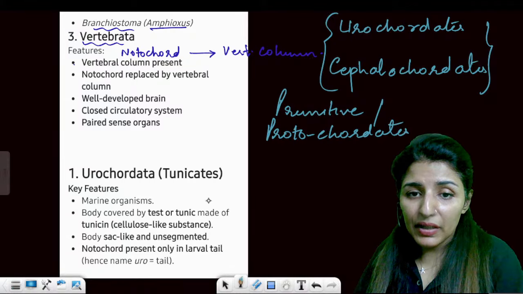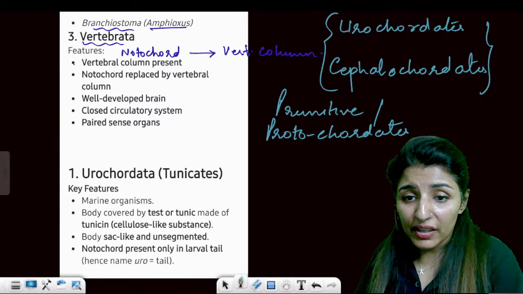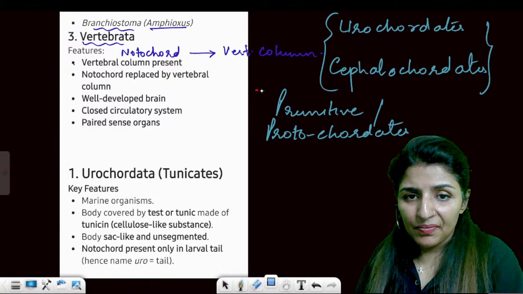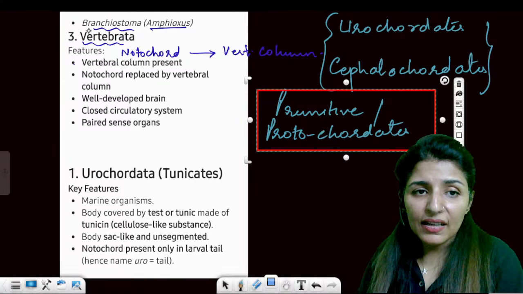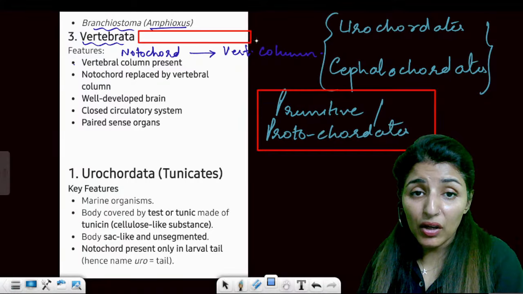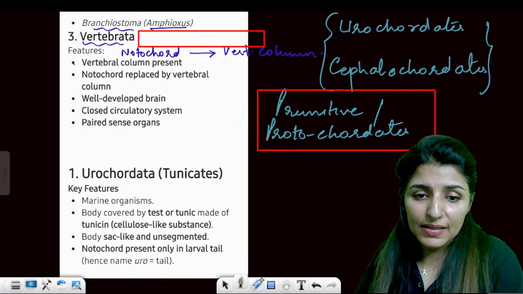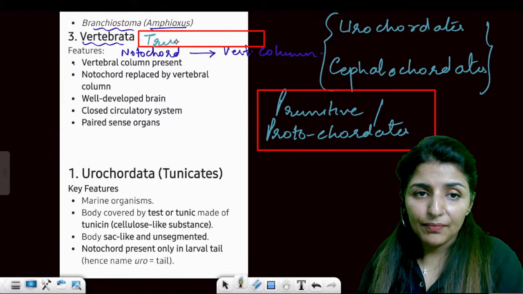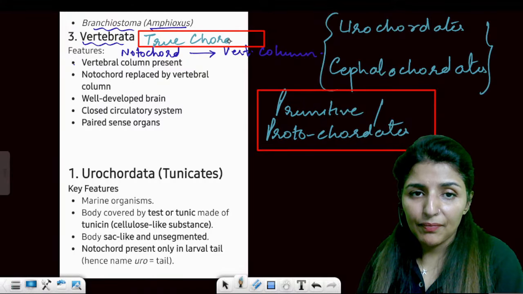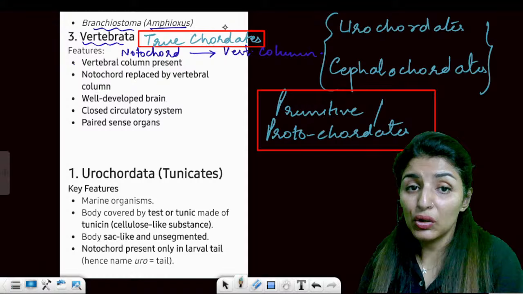While this Vertebrata is a modern chordate. So protochordates and vertebrates are the modern or the true chordates. Is this point clear? Or euchordates?